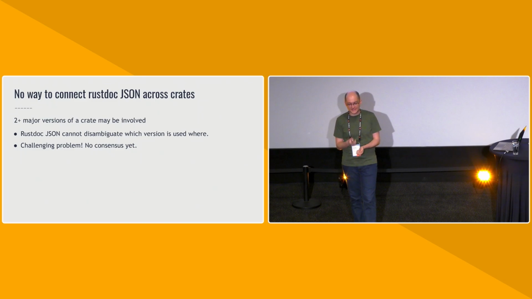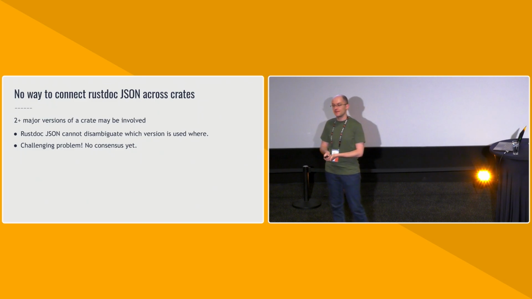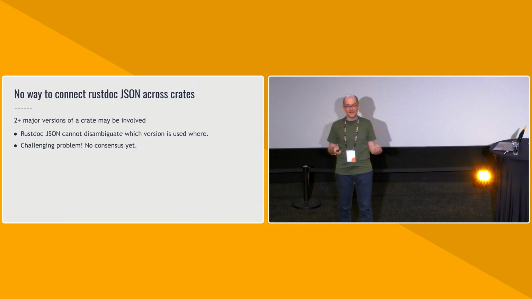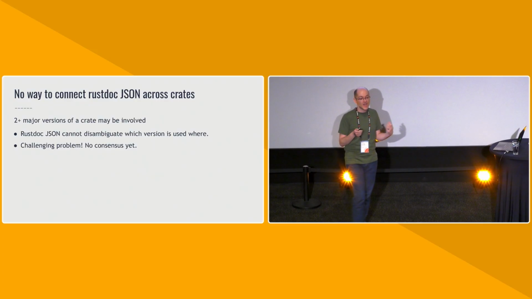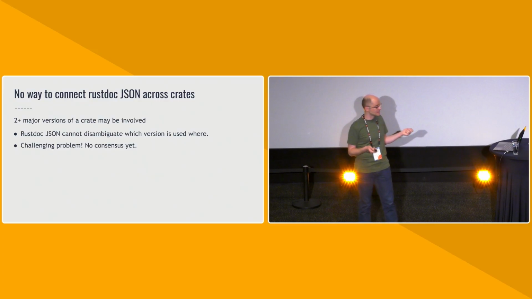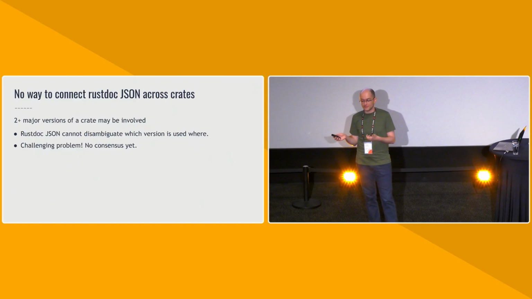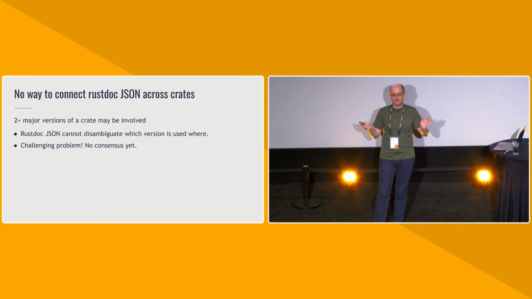The problem here is that there's no reliable way for us to glue different rustdoc JSON files together. The rustdoc JSON output that we get just has insufficient information. We don't know how to connect things because there might be multiple major versions of a given crate that are available at any one given time, and we just don't know which one of them we should be using. And because we don't have the right information in the rustdoc JSON, we just conservatively say, nothing to see here, we can't check this case, this is just a false negative.